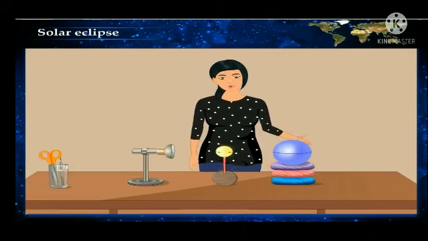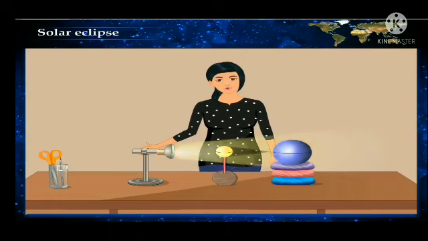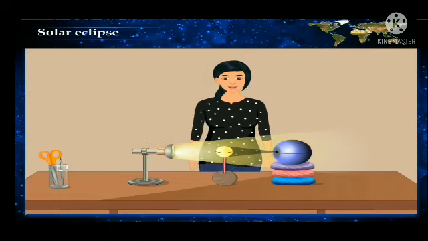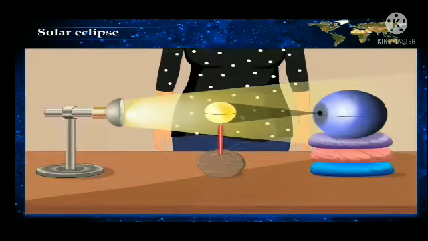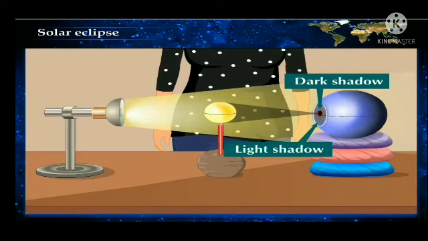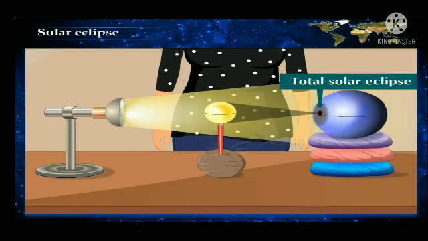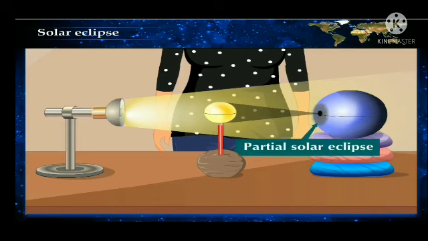After arranging the sun, the moon and the earth in this position, focus the torchlight on the moon. Observe the shadow of the moon falling on the earth. On observation, you will notice the dark and the light shadow of the moon on the earth. The area under the dark shadow of the moon will experience total solar eclipse, and the region under the lighter shadow of the moon will experience partial solar eclipse.